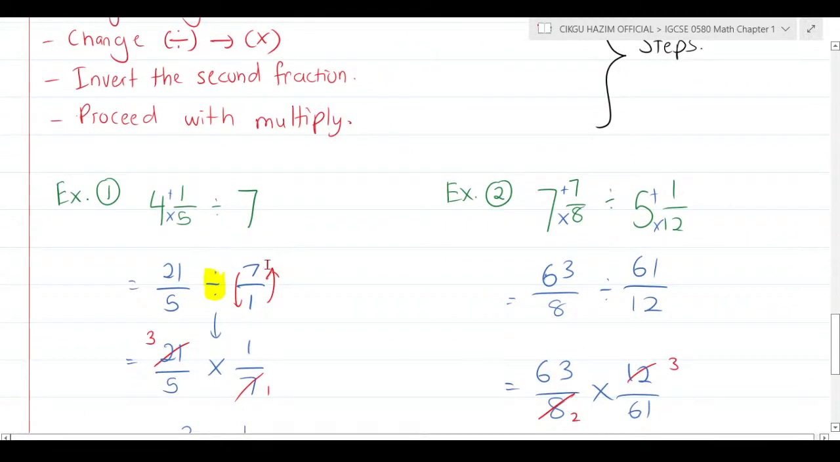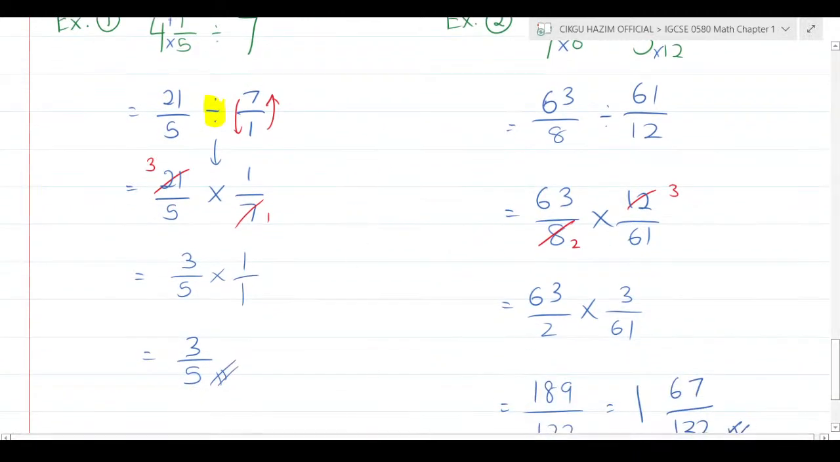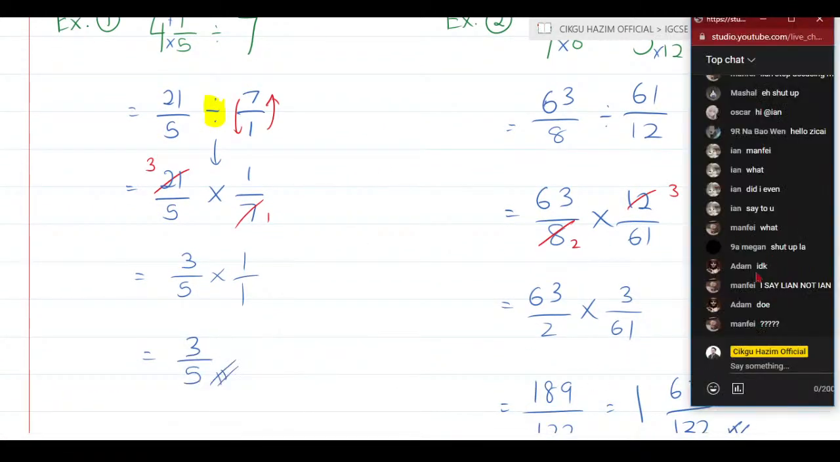Okay, so when you divide 7 over 1, divide becomes multiply, and 7 over 1 becomes 1 over 7. Then you proceed with multiply. And these are the examples, and I hope that you are clear with it. Okay, I hope nothing much.